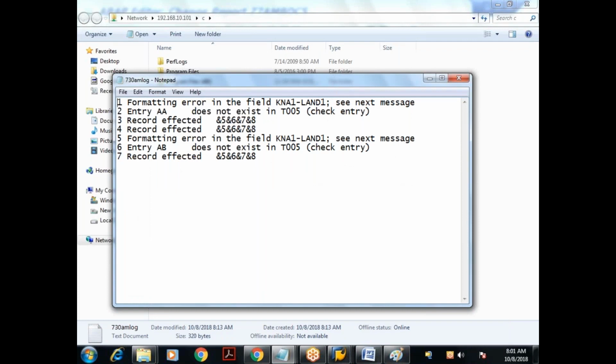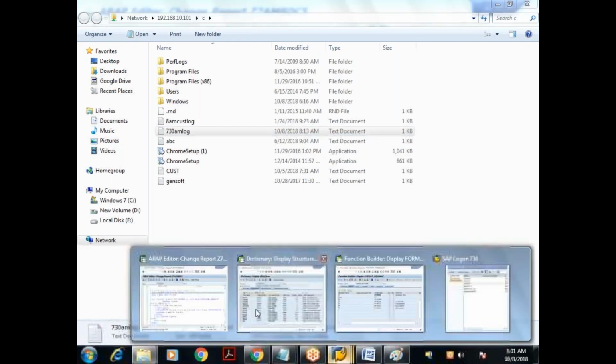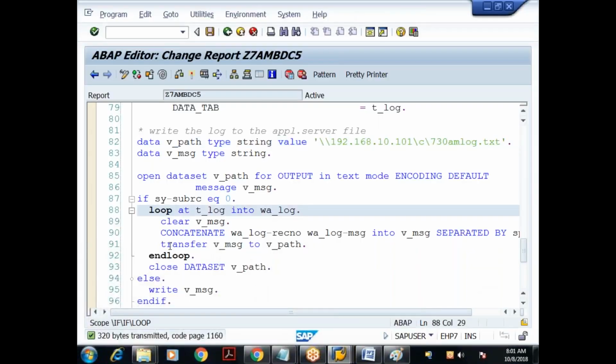Understood. So we have to open the file in what? Output mode. And how do you write the data to the file? By using the transfer statement. That's it. So we have seen how to write the data to a local system file as well as an application server file. Any questions?